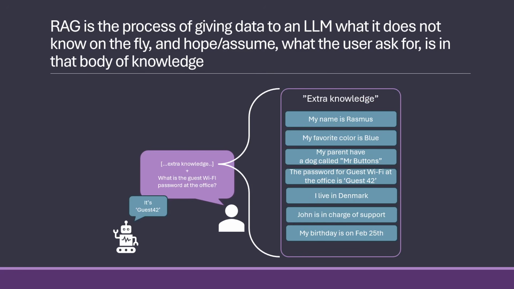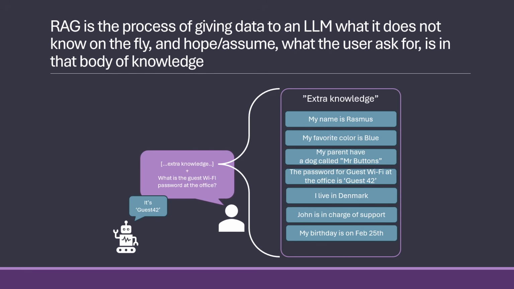But RAG is actually the process of giving it more data that it doesn't know, and we need to give it on the fly because the only place we have to give it is in either the system message or the user message. You often give it in the user message, and it's your responsibility to give that data on the fly.